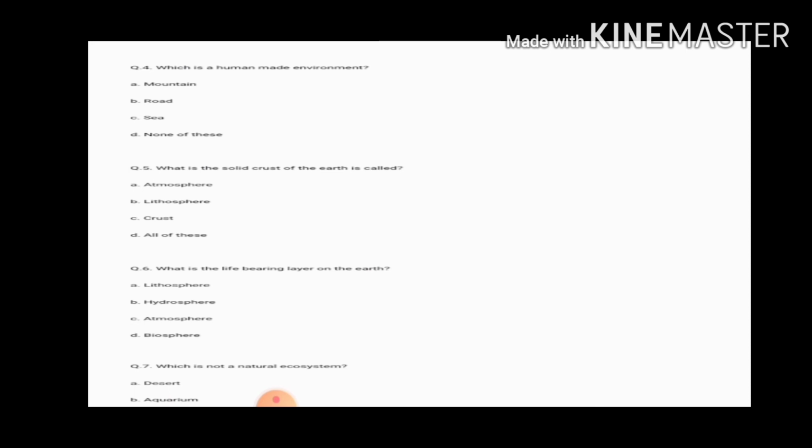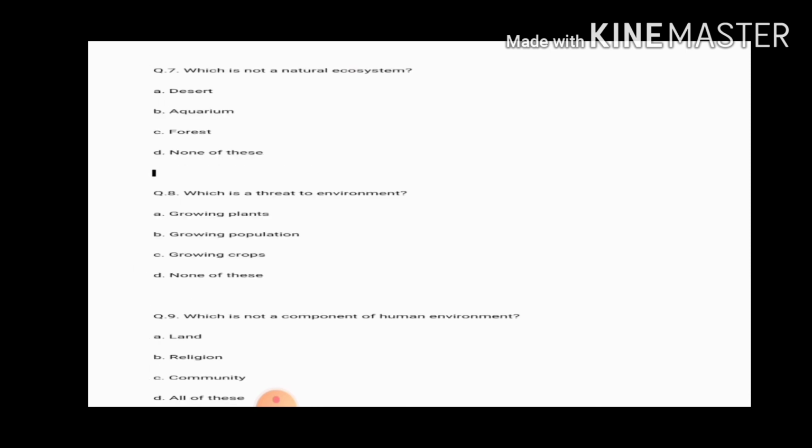Question 5. What is the solid crust of the earth called? Atmosphere, lithosphere, crust, all of this. Question number 6. What is the life-bearing layer on the earth? Lithosphere, hydrosphere, atmosphere and biosphere. Question number 7. Which is not a natural ecosystem? Read the question properly, students. Which is not a natural ecosystem? Desert, aquarium, forest, none of this.